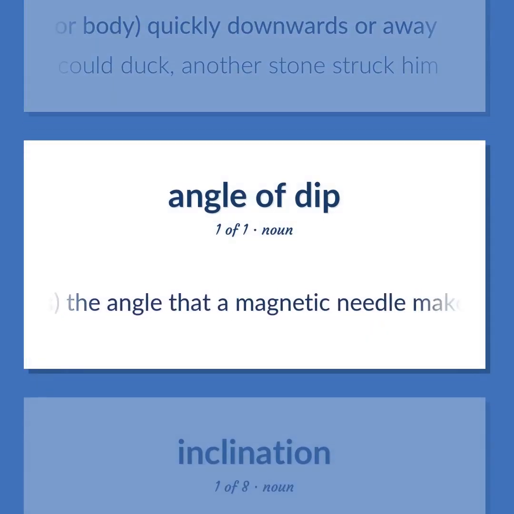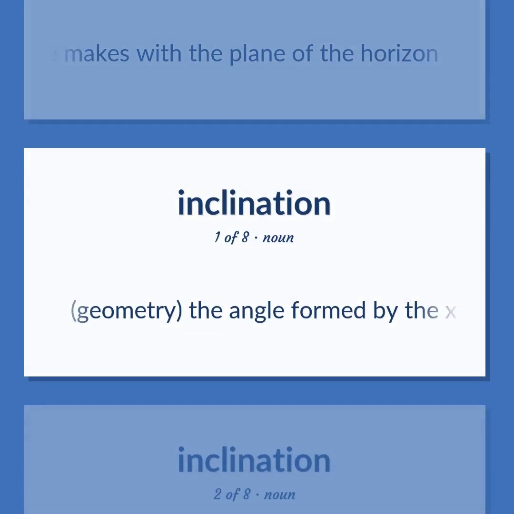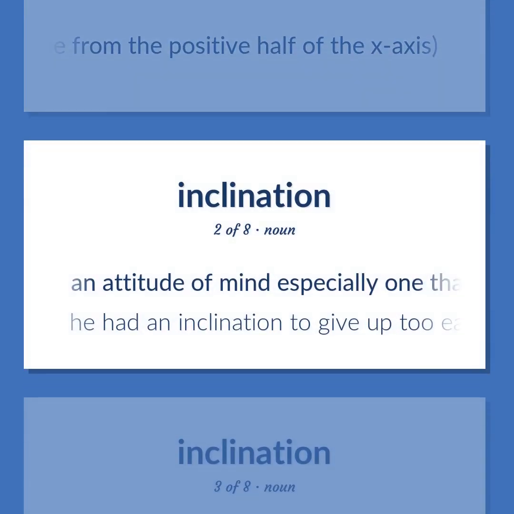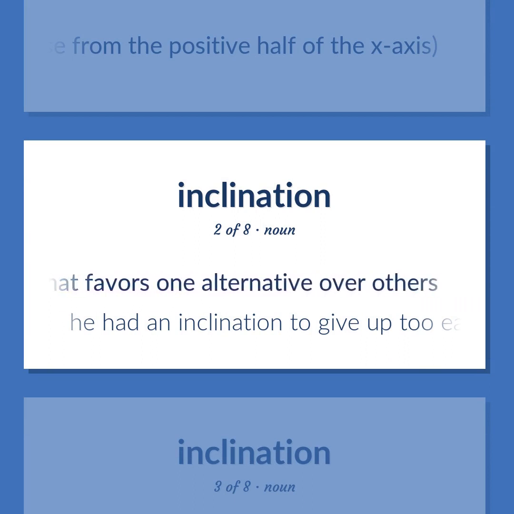Physics. The angle that a magnetic needle makes with the plane of the horizon. Geometry. The angle formed by the x-axis and a given line, measured counterclockwise from the positive half of the x-axis. An attitude of mind, especially one that favors one alternative over others. He had an inclination to give up too easily.